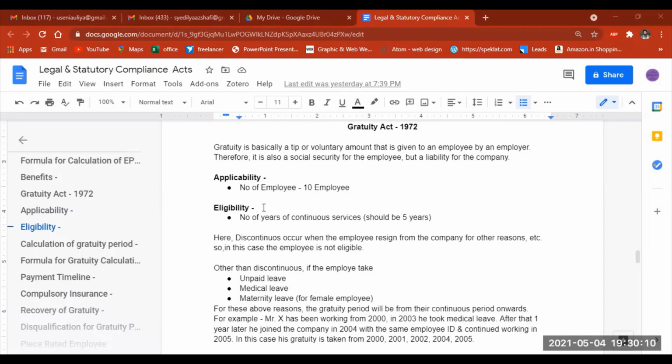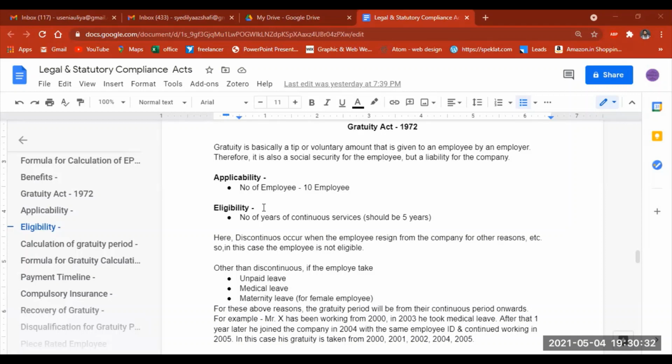So applicability is nothing but any company which has a manpower of 10 employees. That company can apply for this gratuity act for those employees. So this becomes one of the most important as well as beneficial things for the employees of the company.